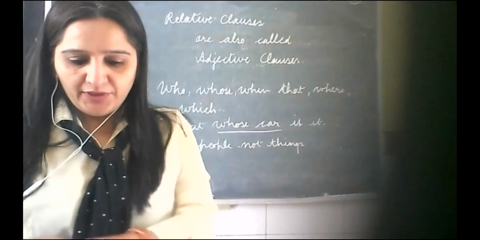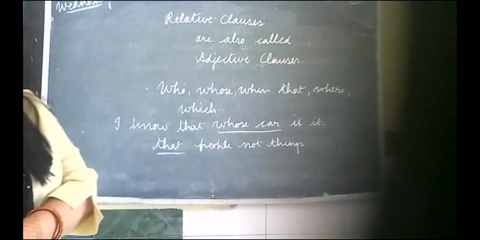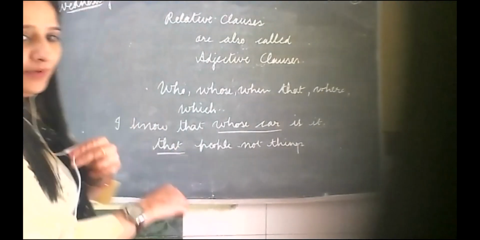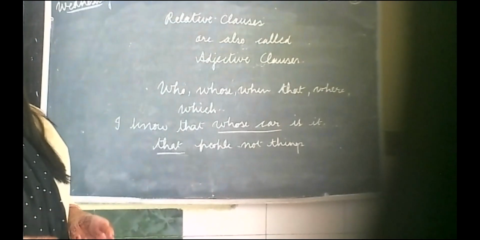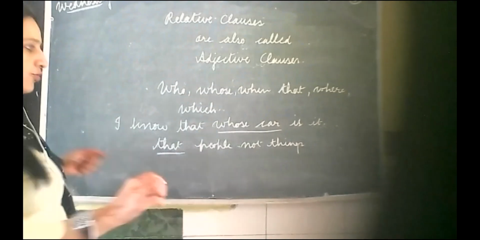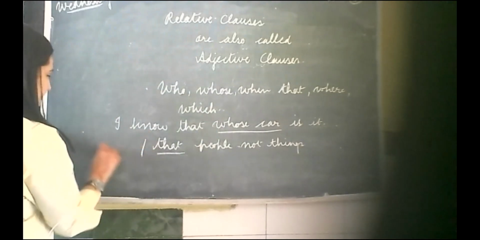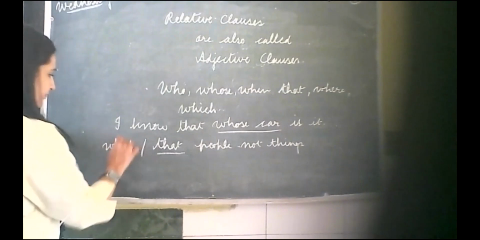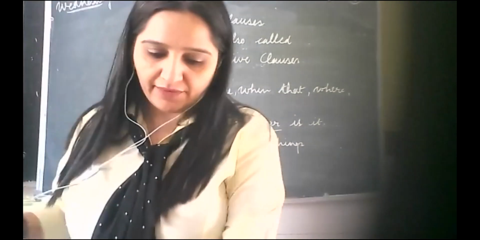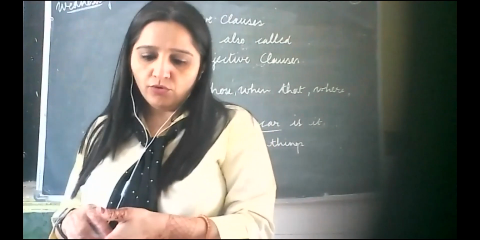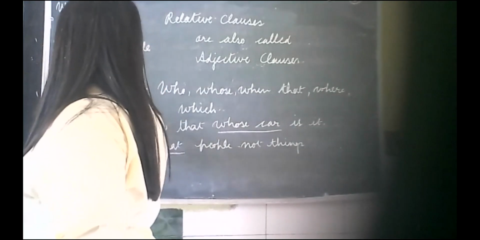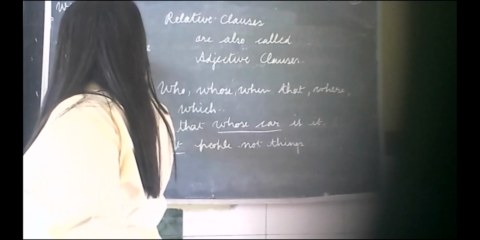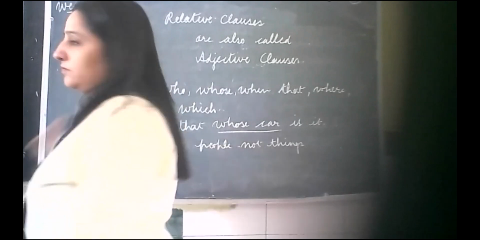And we are using which or that when we refer to things, not people. Okay? That and which. Clear? Then we have some more examples. Who is used when we are talking about people, not things. Again, who is used for people. Whom is also again used for people. Okay.